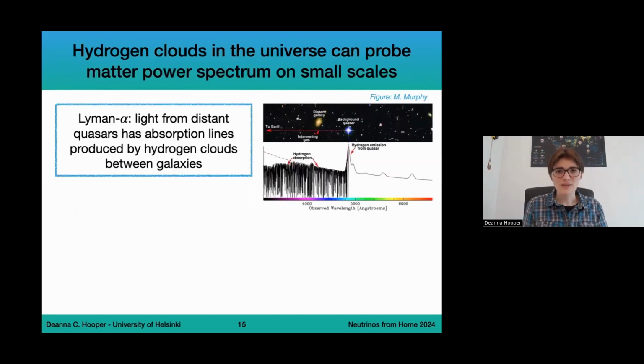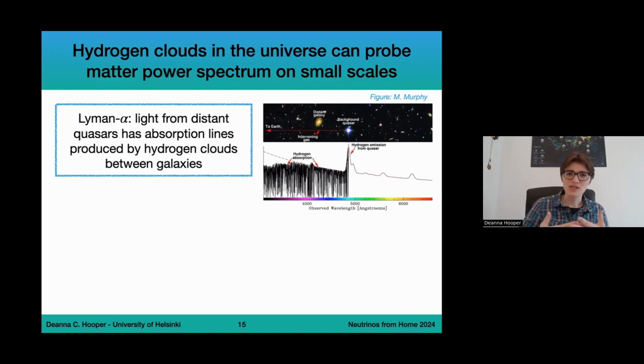Another way we can study the matter power spectrum is by using hydrogen clouds in the universe. Now, we're talking here about hydrogen clouds between galaxies, or just the overall hydrogen in the universe, which there is a lot of. One probe that we have towards this is the Lyman alpha forest. Now, the Lyman alpha forest is what you get when you look at the light coming from a distant quasar. On its path towards us, this light is going to be absorbed by the hydrogen clouds in between galaxies. This is going to cause a series of emission and absorption lines in the spectra of the light coming from these quasars.